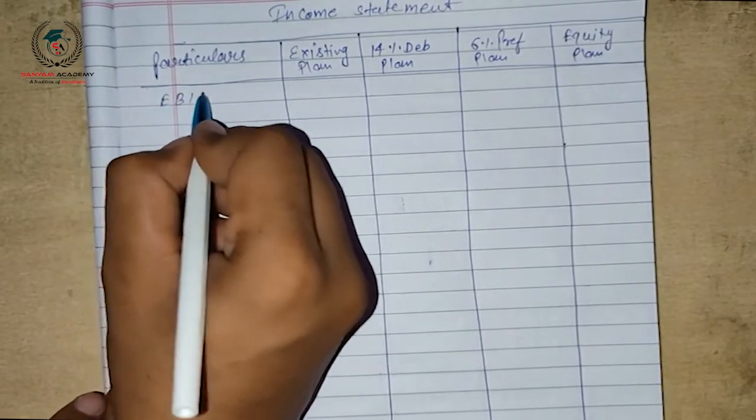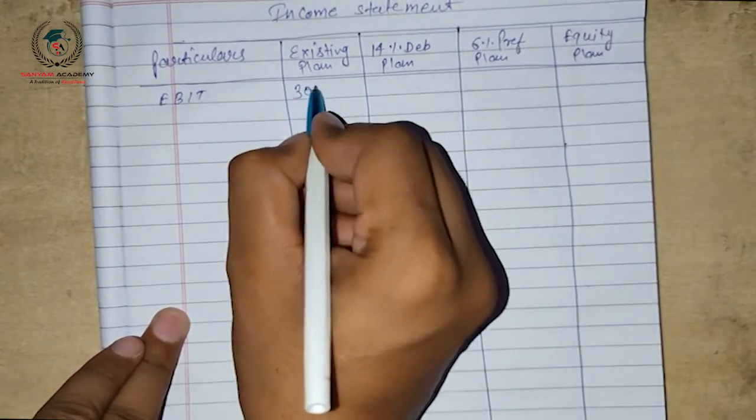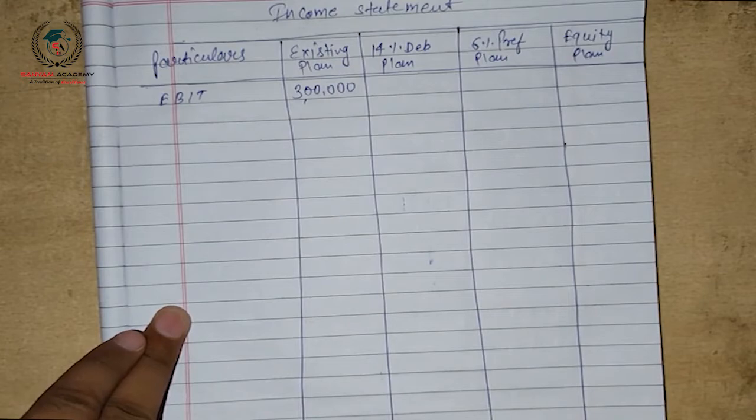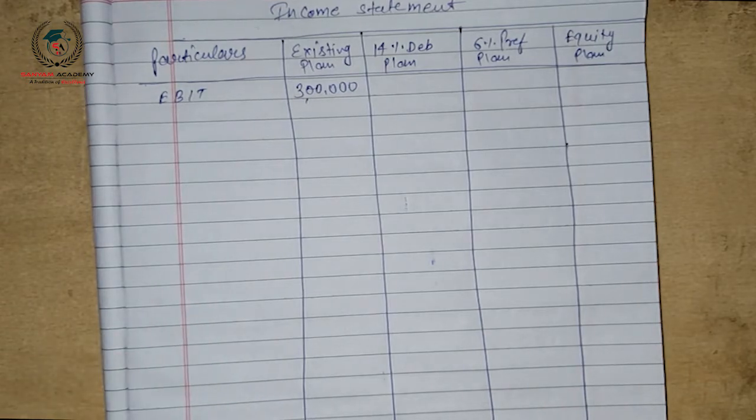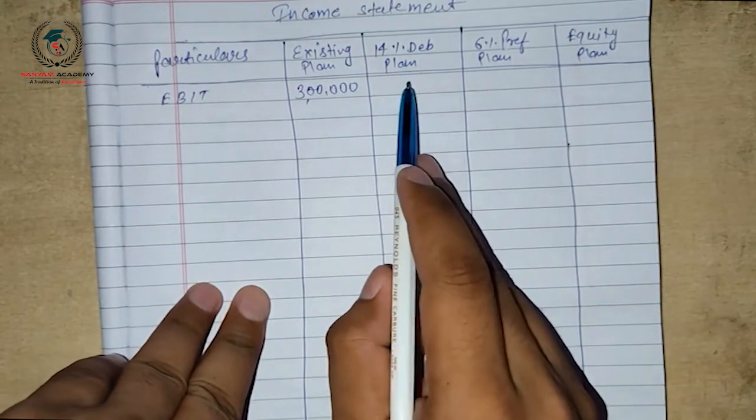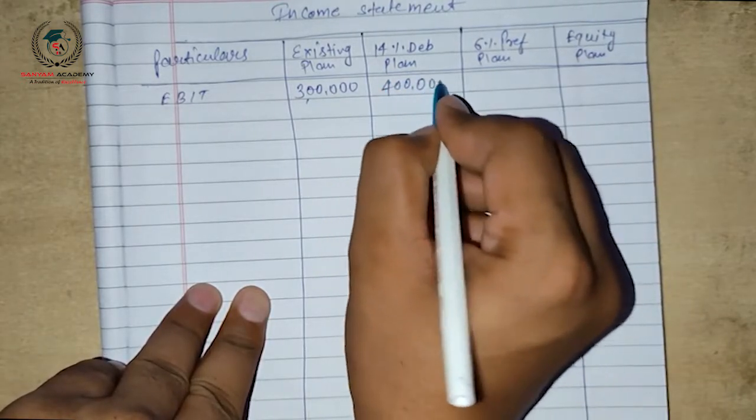First of all, we write EBIT. As given in the question, the existing EBIT is 3 lakh rupees. The company is considering an expansion program which will require an additional investment of 10 lakh rupees, which will yield 1 lakh rupees in addition to the existing EBIT. It means for the alternatives, we will have an EBIT of 4 lakh rupees.